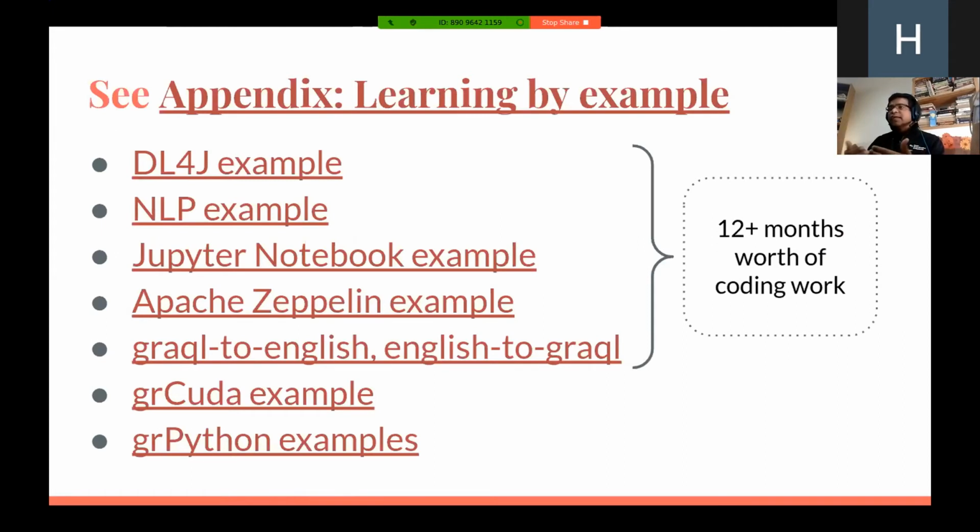Now, the bottom two links are not created by me. They are works of other entities. For example, NVIDIA wrote this Graal CUDA implementation using Truffle, and using that you can communicate with GPUs on the JVM platform. And similarly, Graal Python is a Truffle implementation of Python that runs on the Graal VM. These are examples that you might want to look at and play with.